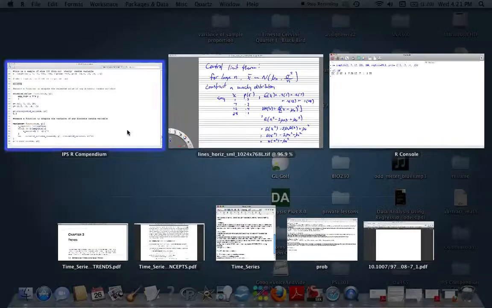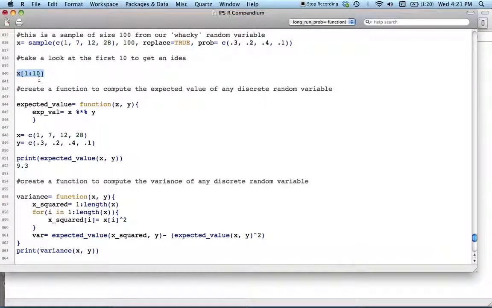The next thing I want to do is create a function that allows me to look at the theoretical expected value for any discrete random variable, and in particular I'm going to use it for the one that I've just created. The expected value is going to be a function of two vectors x and y.